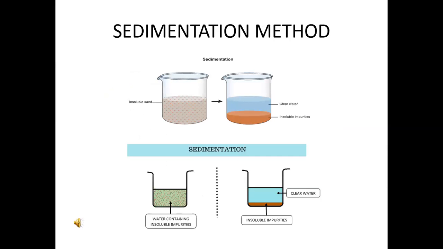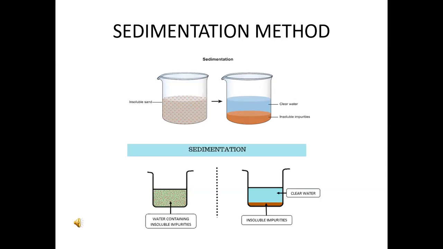Sedimentation method. Rice and pulses are often mixed with very fine straw, husk or dust particles, which have to be removed before cooking. Are you familiar with the way this is done at home? The rice or pulses are washed in water. The lighter impurities float while heavier rice grains sink to the bottom. This is called sedimentation. The water with the impurities is carefully poured away, leaving clean rice at the bottom.